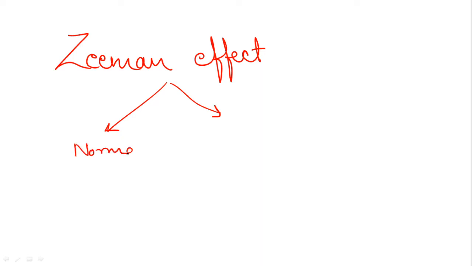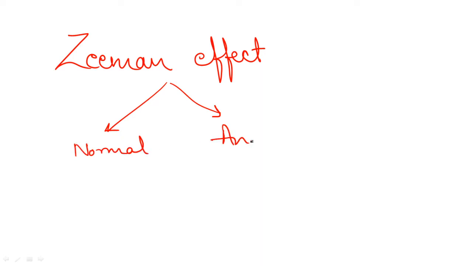If we talk about the Zeeman effect, guys, in this topic you are going to get two different types of Zeeman effects. Clear? One is normal and another one is anomalous. So when you start this topic, write the things in this way: normal and anomalous.